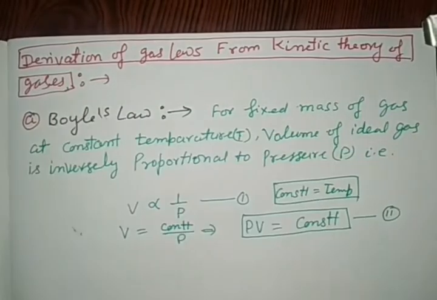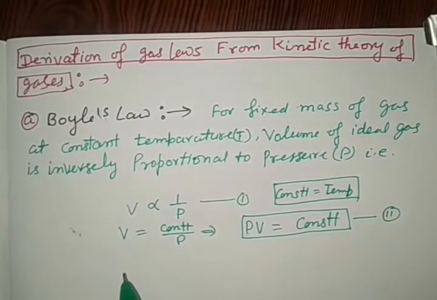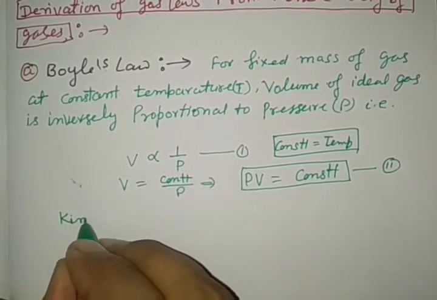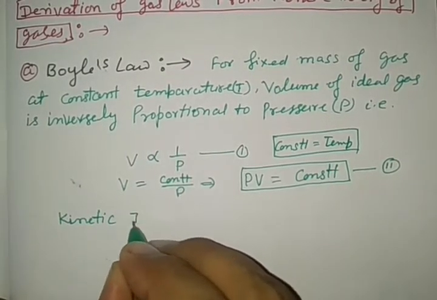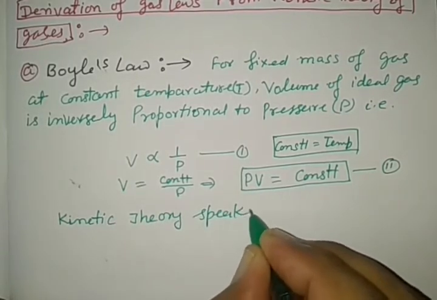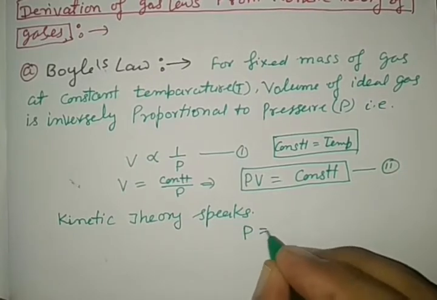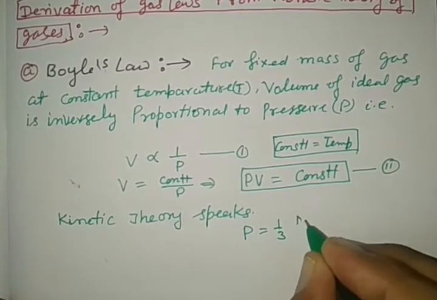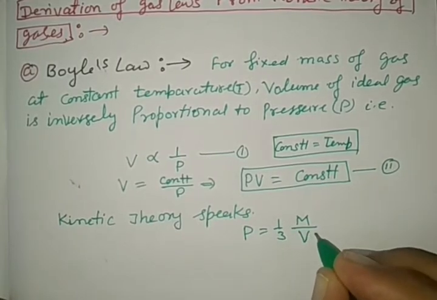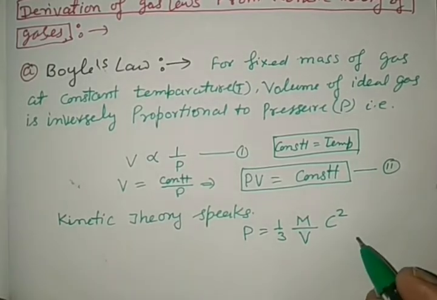kinetic theory of gases. So to derive this, see here carefully, we are going to see kinetic theory. What does kinetic theory speak? Pressure is equal to 1 by 3 fixed mass of gas, mass by its volume, into mean square velocity.